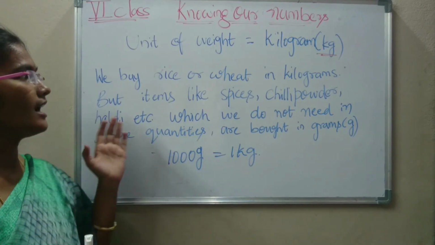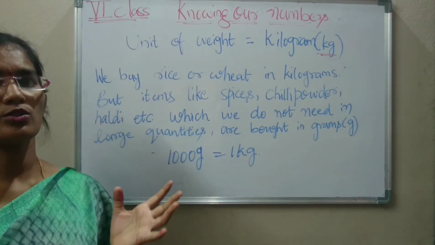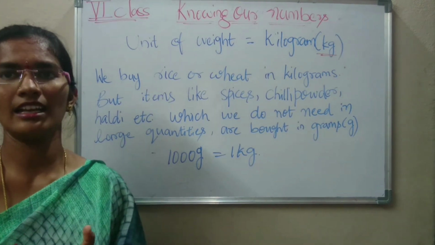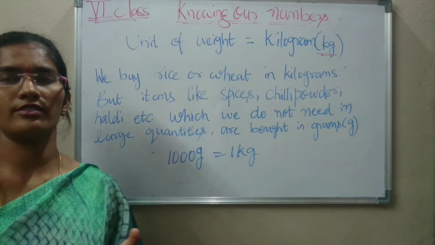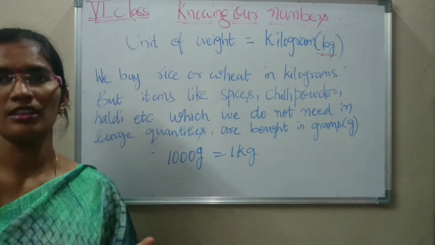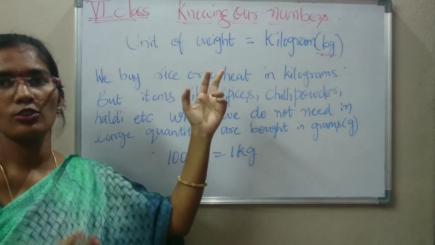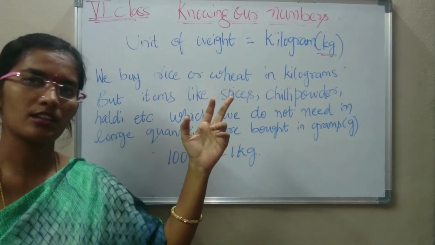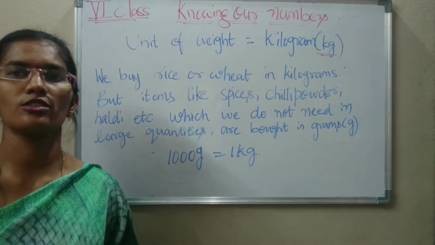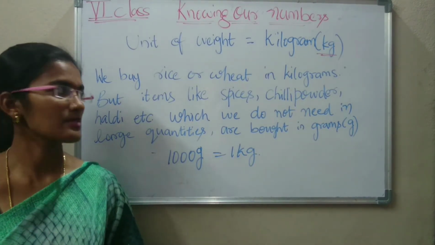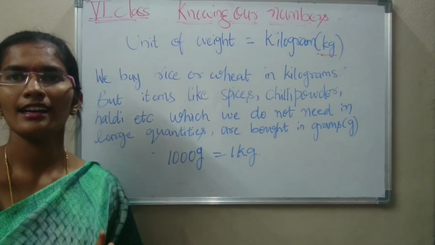But items like spices, chili powder, haldi, etc., which we do not need in large quantities, we will buy in grams. We can also buy those things by weight in grams, not only in kilograms. If we do not want large quantities, we can buy them in grams.